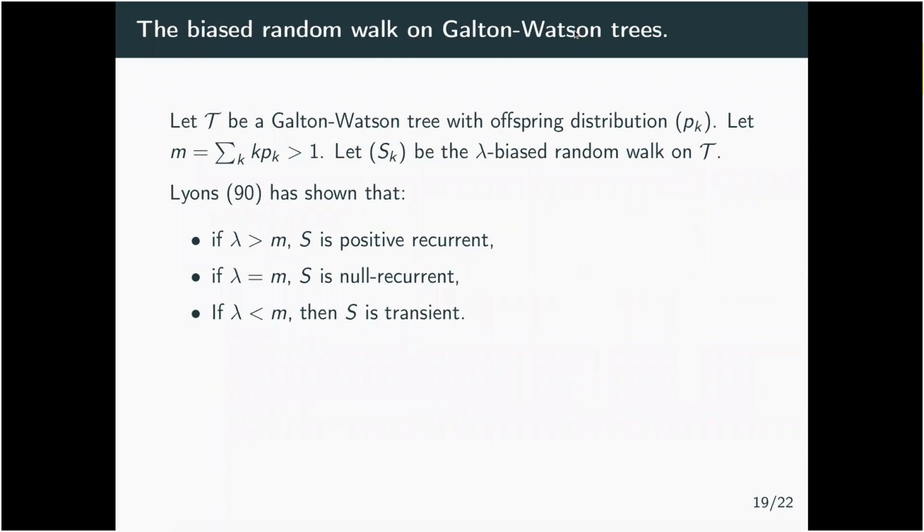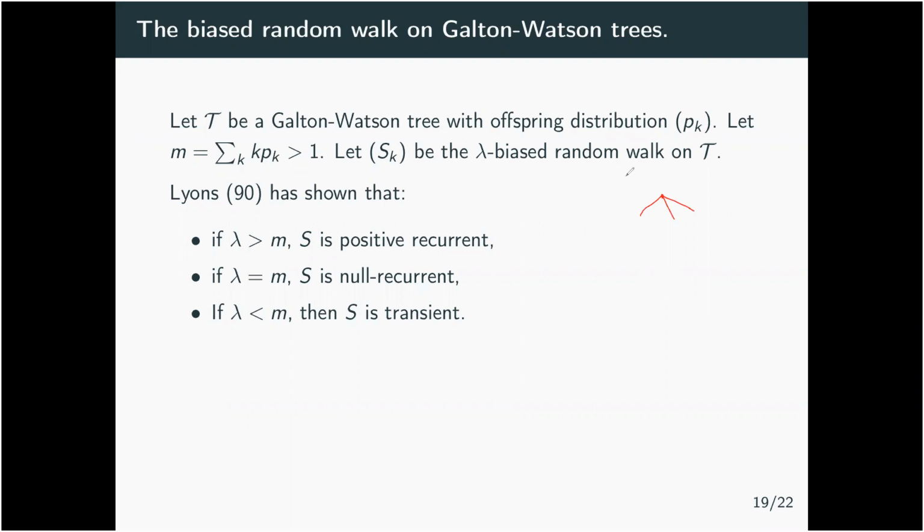So let me close this presentation by mentioning some results that we obtained on the applications on the Galton-Watson trees for the biased random walk. So consider T to be a Galton-Watson tree with offspring p_k, meaning that starting from the root, the probability to have k children from the root is equal to p_k. And we consider the case where the mean number of children is strictly bigger than 1.